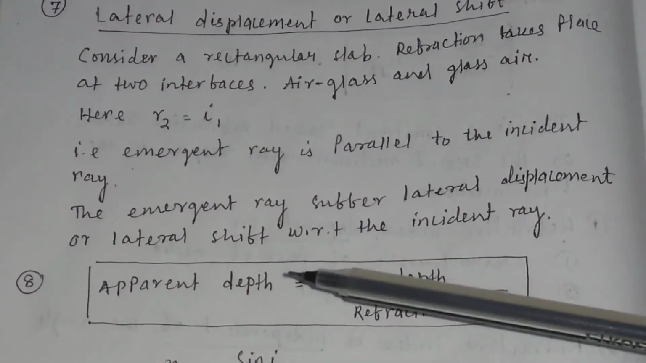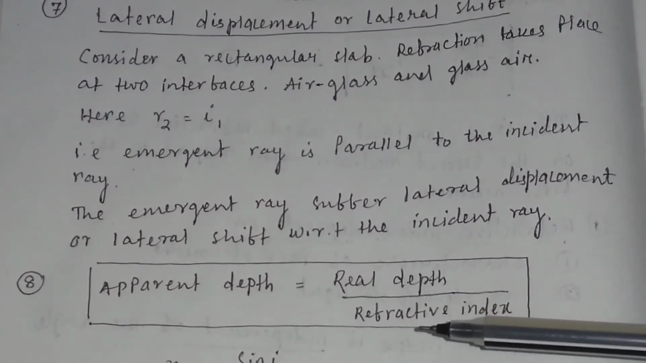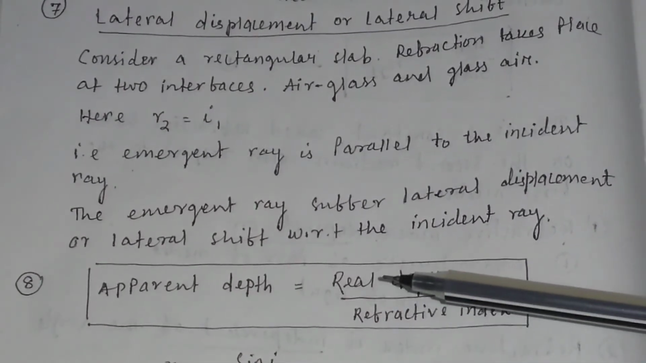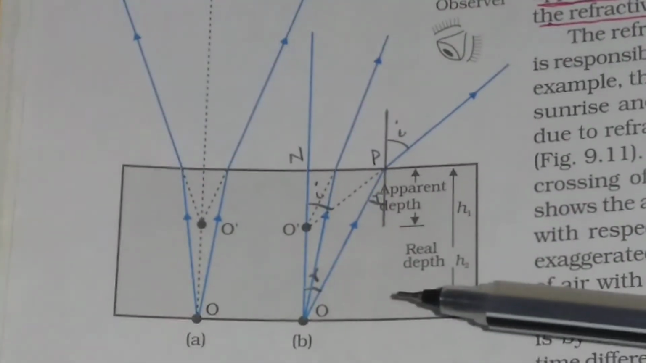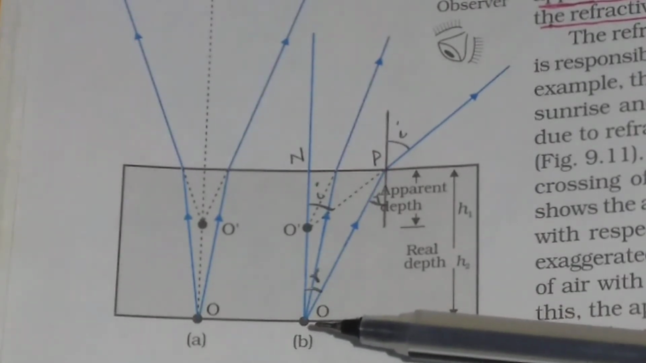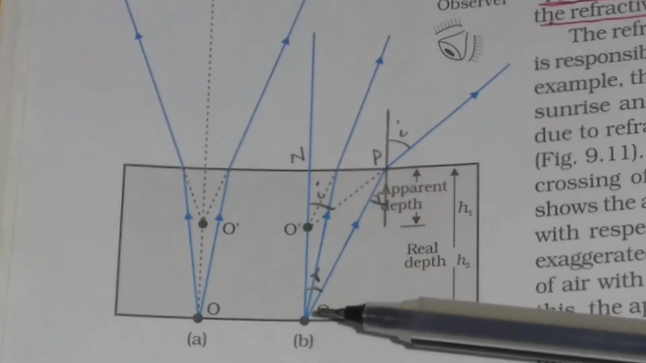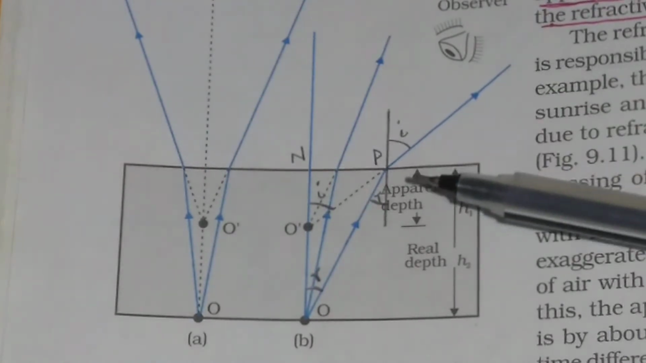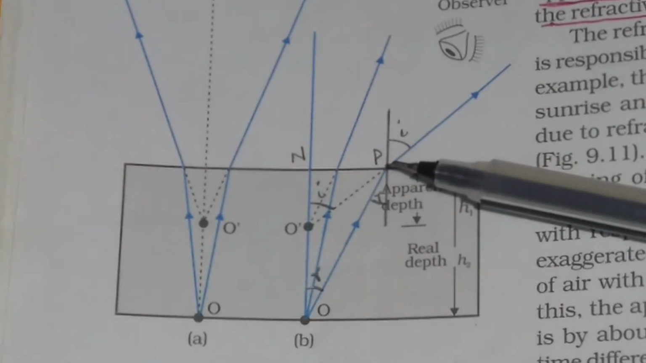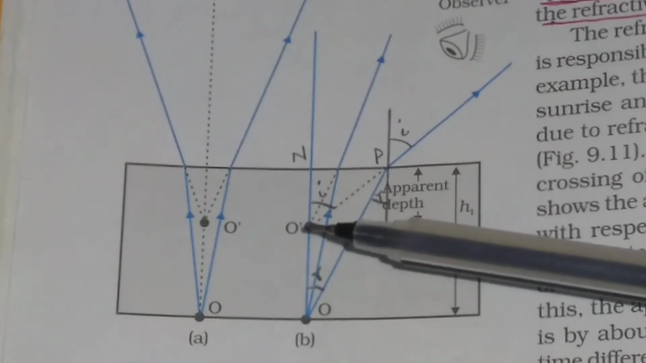Another important point you have to remember, that is the apparent depth is equal to real depth divided by the refractive index, or refractive index is equal to real depth divided by the apparent depth. You see in this figure, suppose this is a point in a glass medium. Light coming from this point O, when it moves through to air at the interface, it will bend away from the normal. And if we produce the light back in this direction, then it will meet at the point O dash.